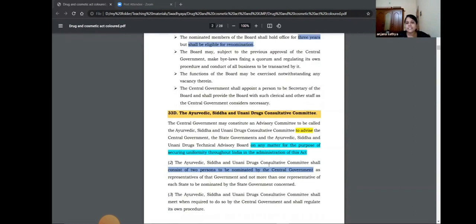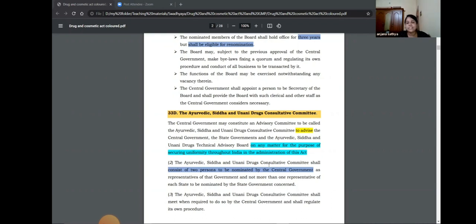And the next one is the Consultative Committee. The relevance of the Consultative Committee, or DCC, is to advise the Technical Advisory Board on any matter, for the purpose of securing uniformity throughout India in the administration of the Act. We have to make sure that the rules are followed by people anywhere in India, so there has to be uniformity in the implementation of the Act.